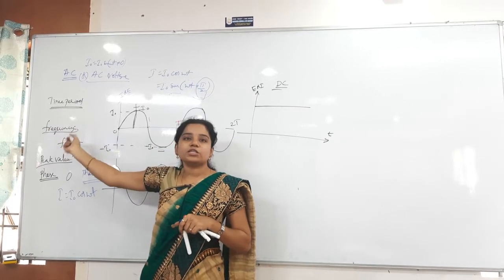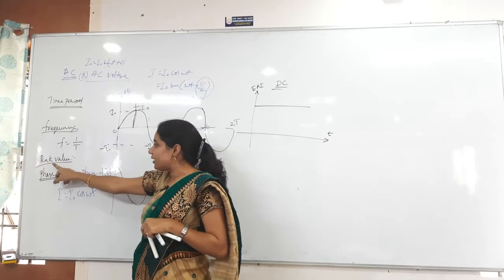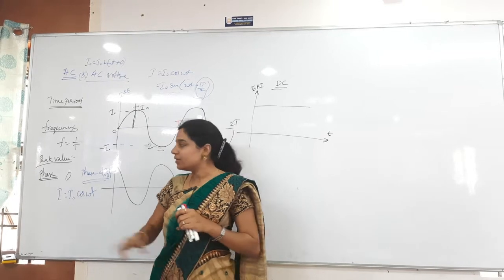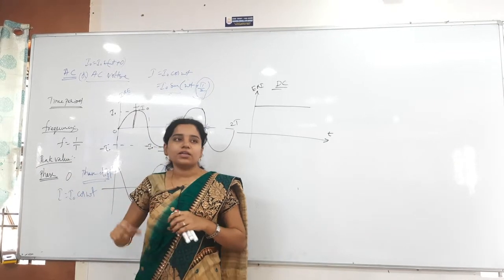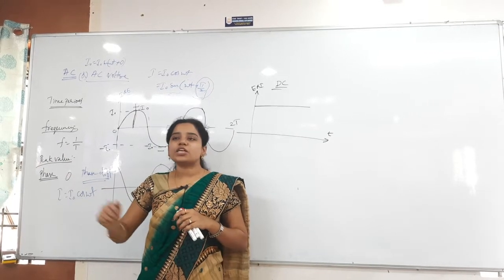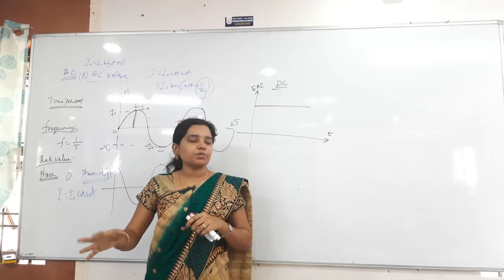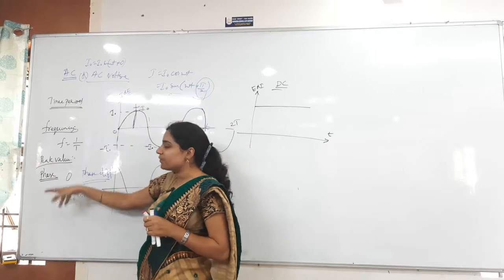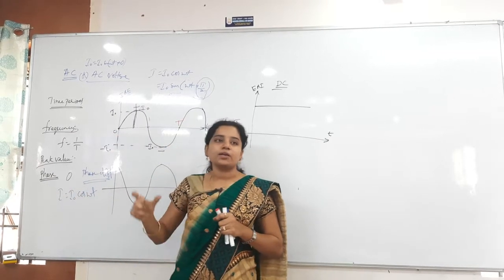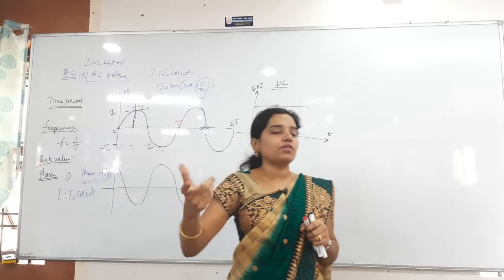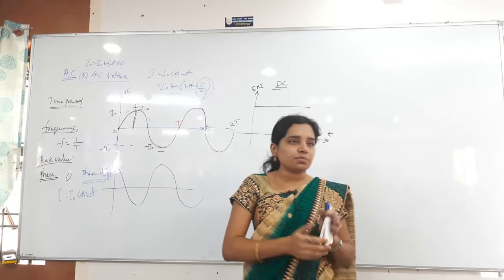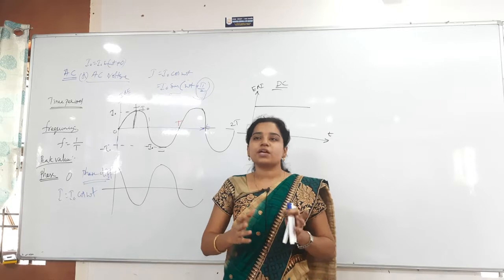So time period is the time taken for one complete oscillation. Frequency is the reciprocal of time period. Then peak value is the maximum value in one half cycle, and phase angle gives an idea about the initial or starting position and also the direction. Then phase difference is the difference of phase angles of any two functions. This is about the basic terminology which we are going to use always.